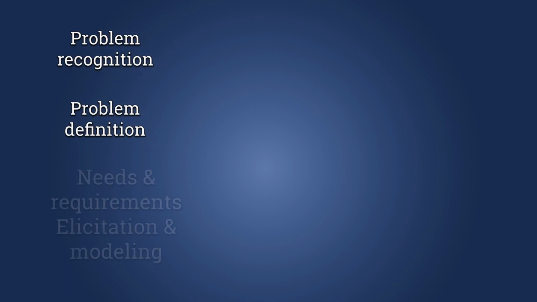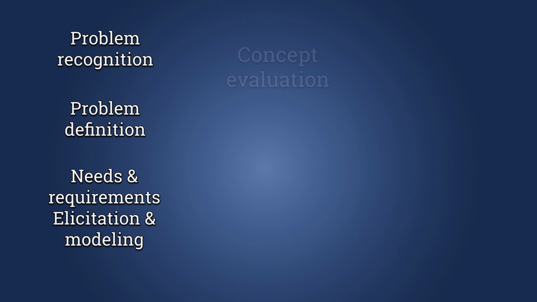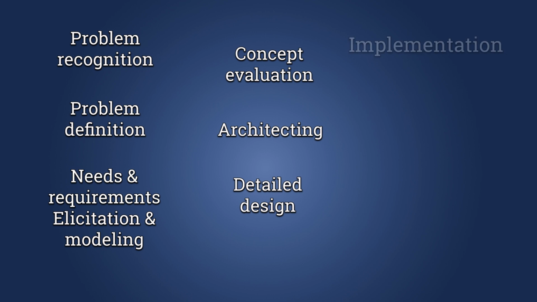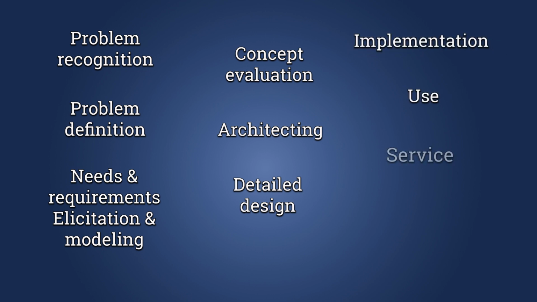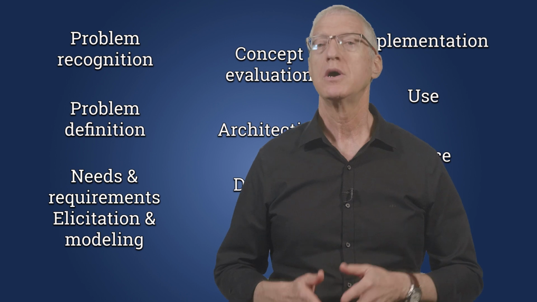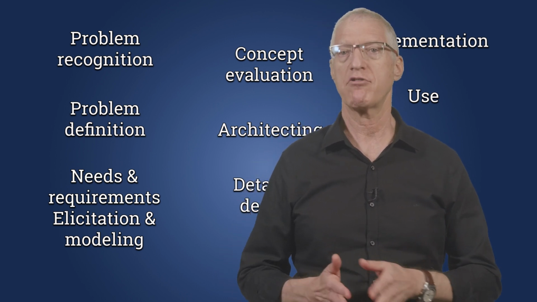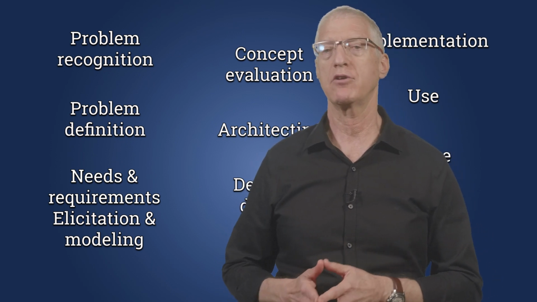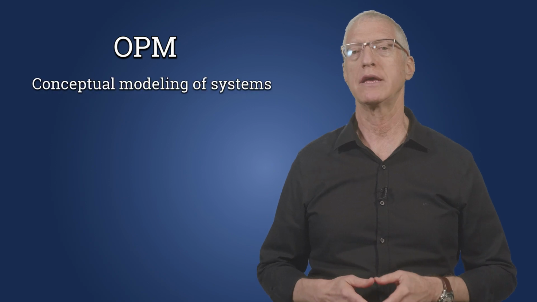When we say life cycle, we mean the stages that the system undergoes as it progresses from problem recognition and definition, needs and requirements elicitation and modeling, concept evaluation, architecting, detailed design, all the way to implementation, use, service, and retirement. For now, we just note that the model, when used properly, can prevent misunderstandings and future problems with system development. Object Process Methodology, or OPM, is a methodology and language for conceptual modeling of systems.